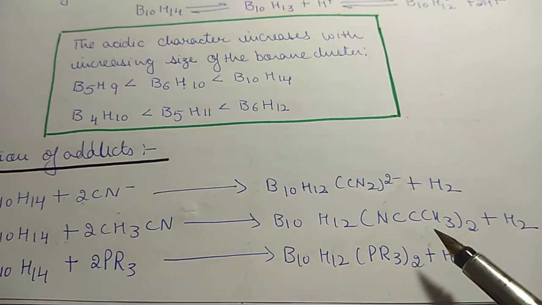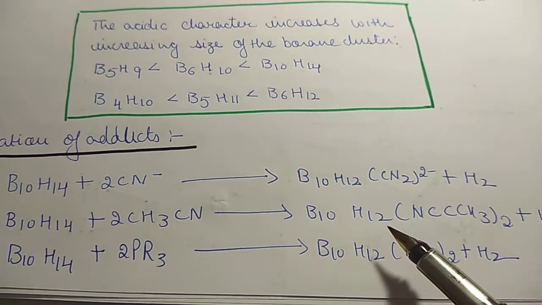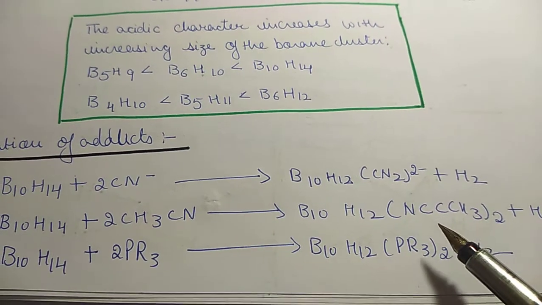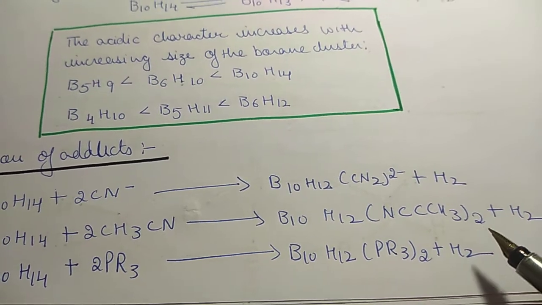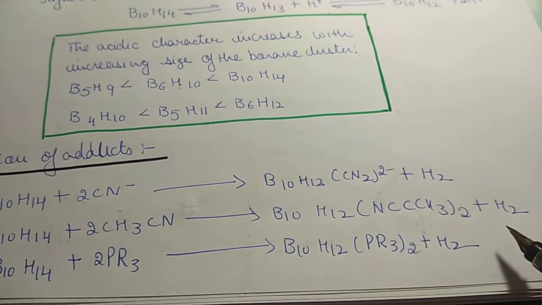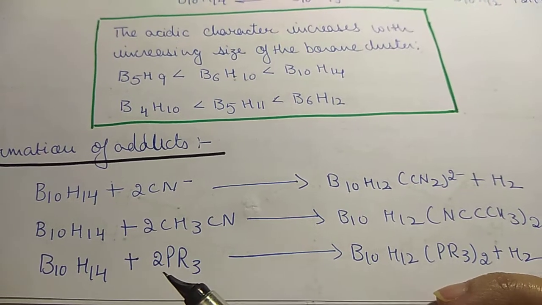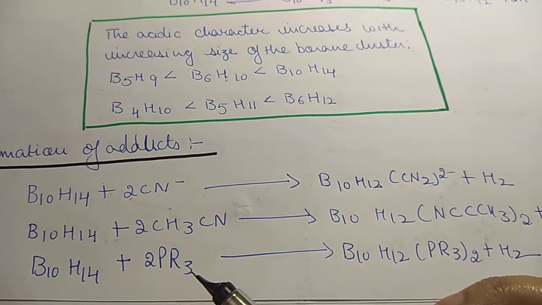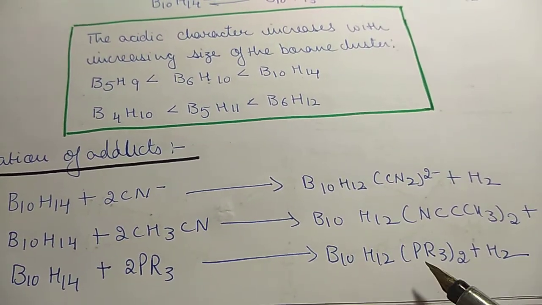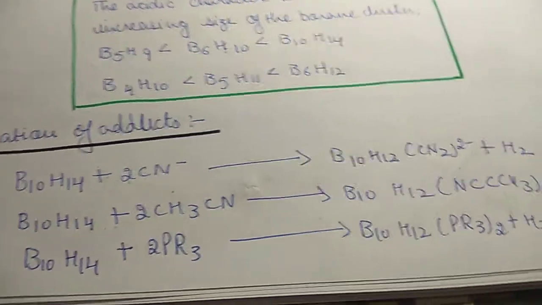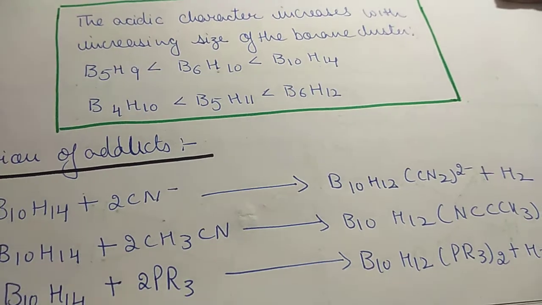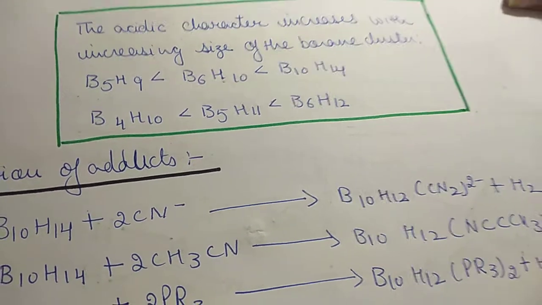This is also an addition product. Then B10H14 plus PR3 gives B10H12(PR3)2 plus hydrogen. Means addition products are being formed.